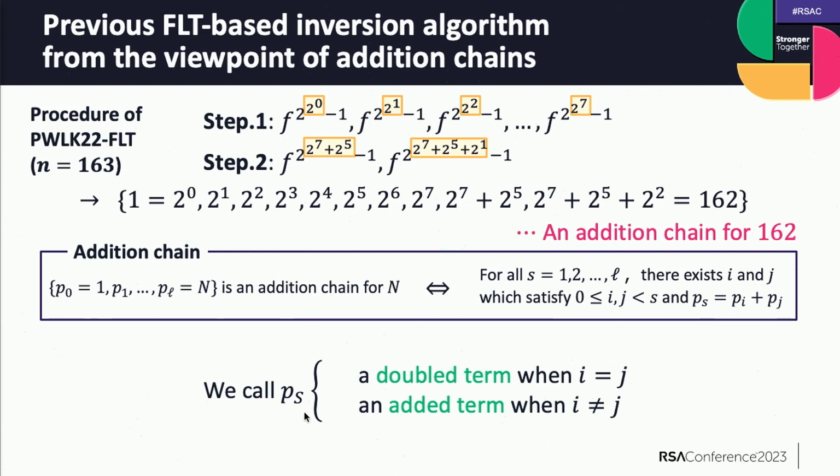So we call PS a double term when I equals J, and an other term when I not equal J. For example, 2 is a double term because 2 equals 1 plus 1. And 2 to the 7 plus 2 to the 5 is an other term because we can get this by adding 2 to the 7 and 2 to the 5.